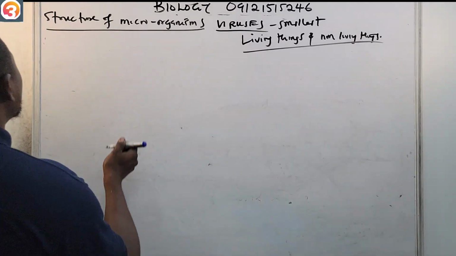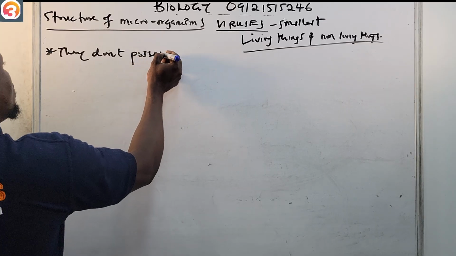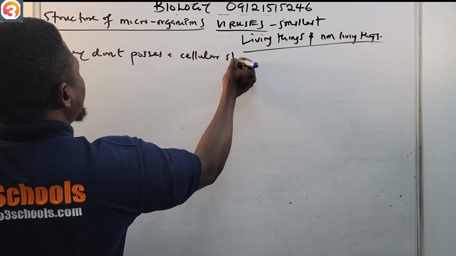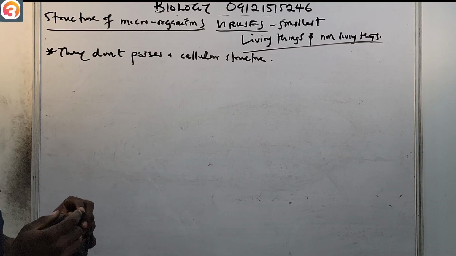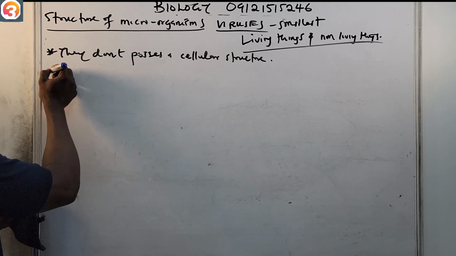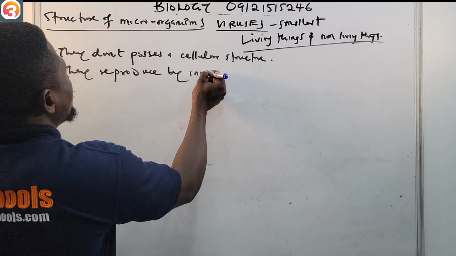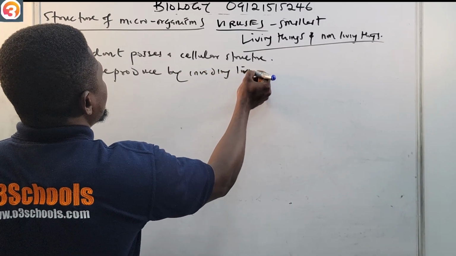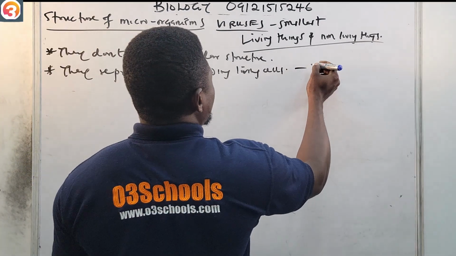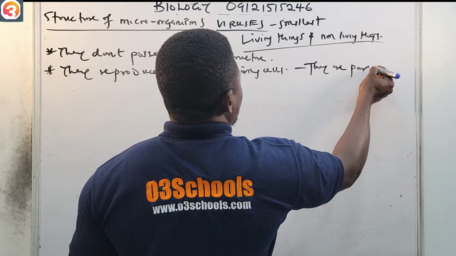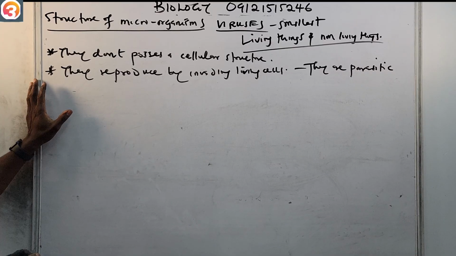Likewise, they don't possess a cellular structure. And one good thing is that they can reproduce by invading living cells. For this reason, we say they are parasitic, which means they invade living cells.